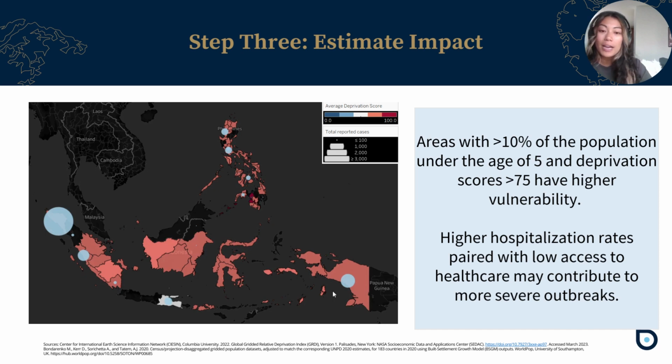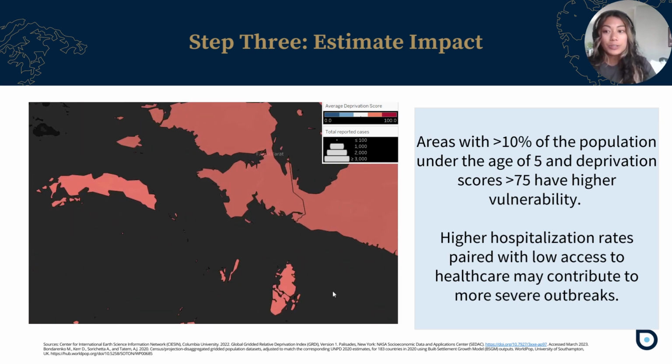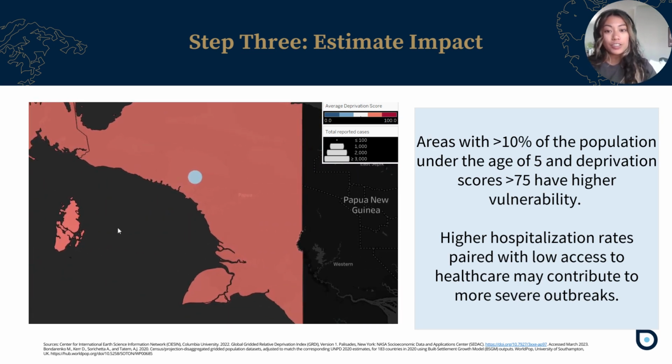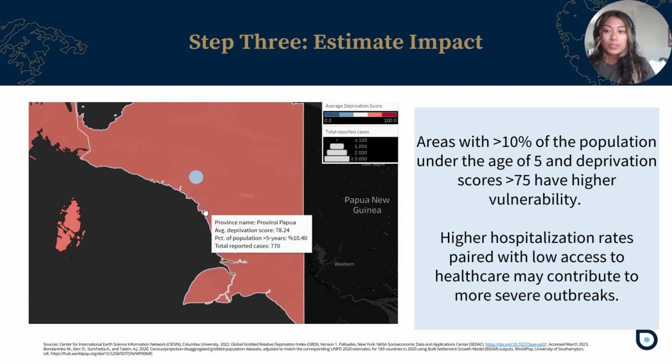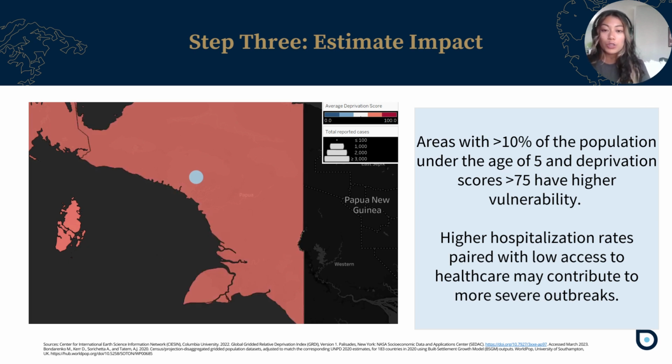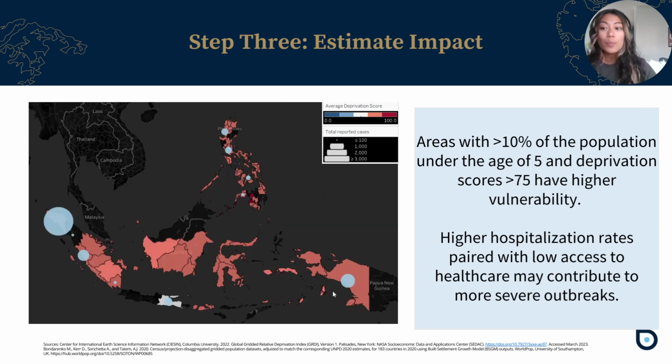To estimate the impact of measles activity on local populations, I used BlueDot's outbreak vulnerability indicators, and I chose to examine the local population age structures and also their deprivation scores. Areas with high deprivation may be experiencing poor nutrition, lack of healthcare access, and also poor vaccination coverage. So, the regions with a high amount of reported cases, coupled with a high proportion of the population under 5, become the higher vulnerability areas.